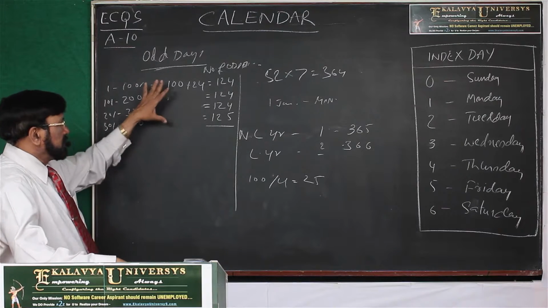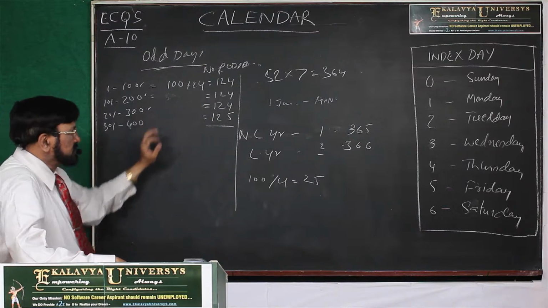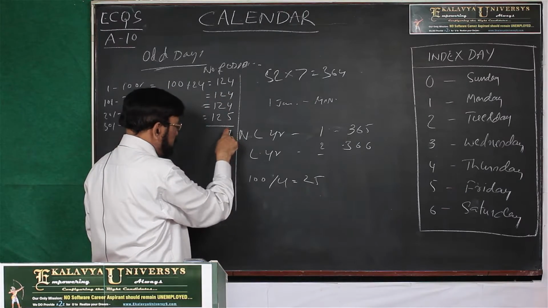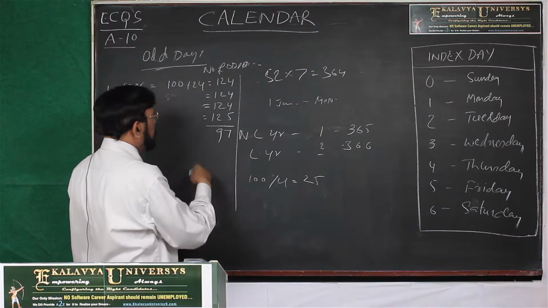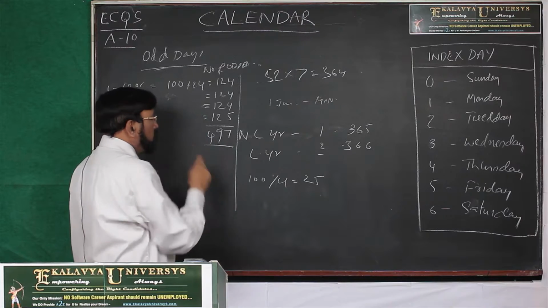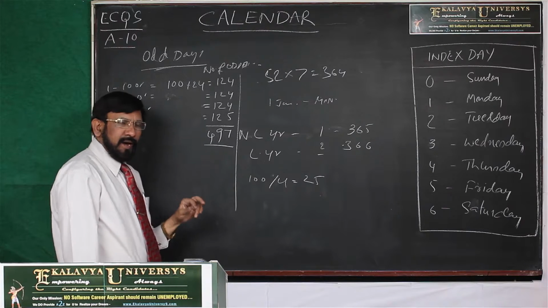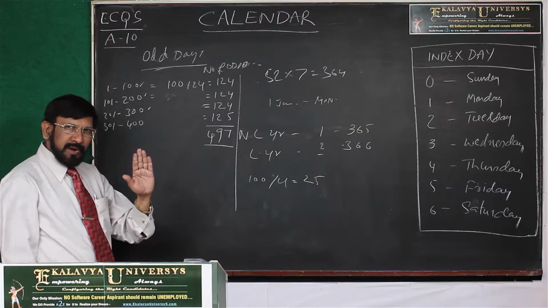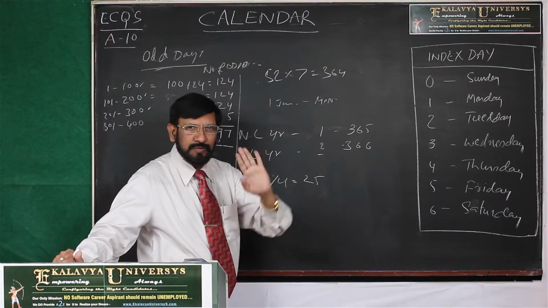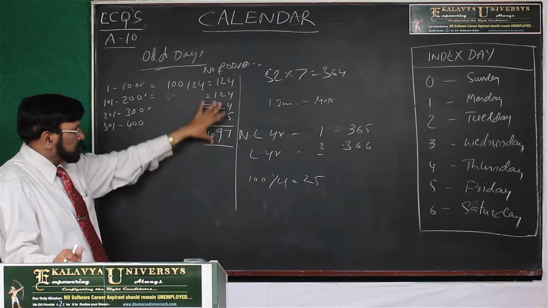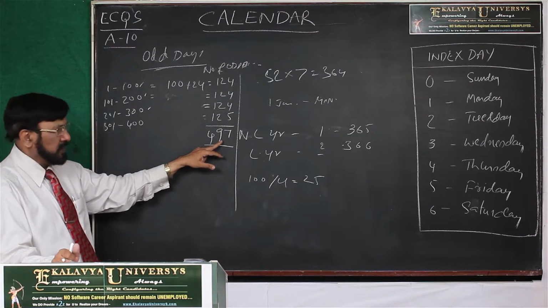If you take a block of 400 years, then you get this many odd days: 124, 124, 124, 125. 497 odd days are there in total.